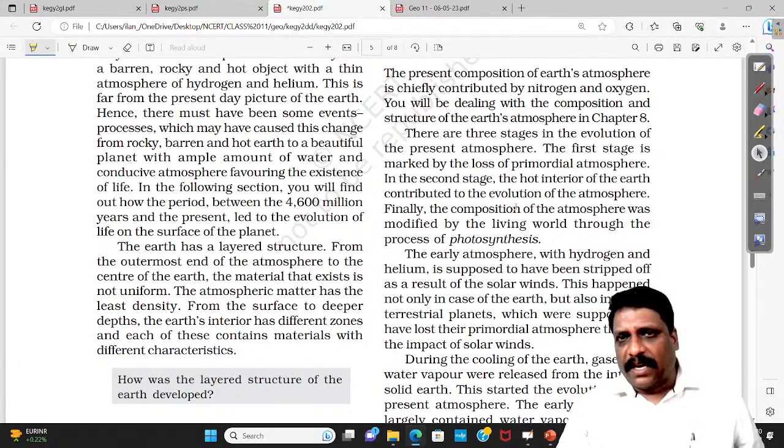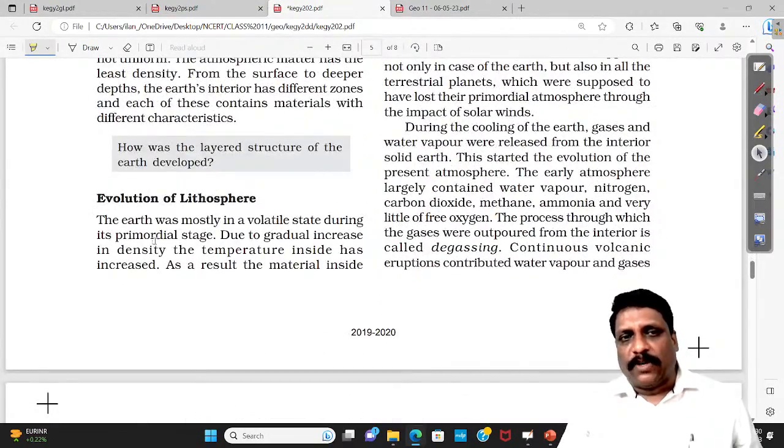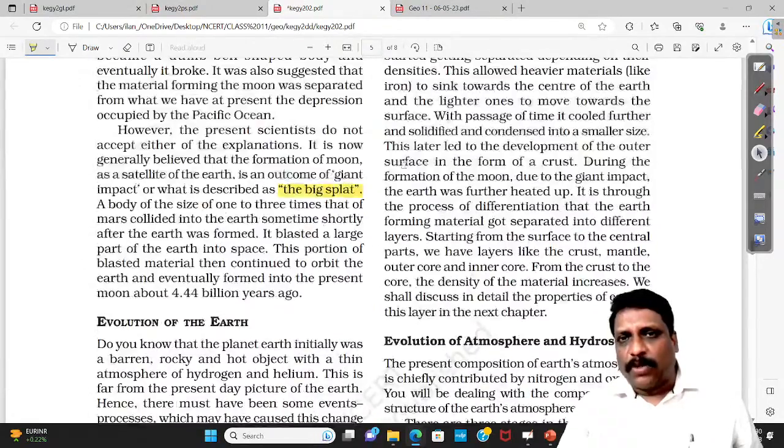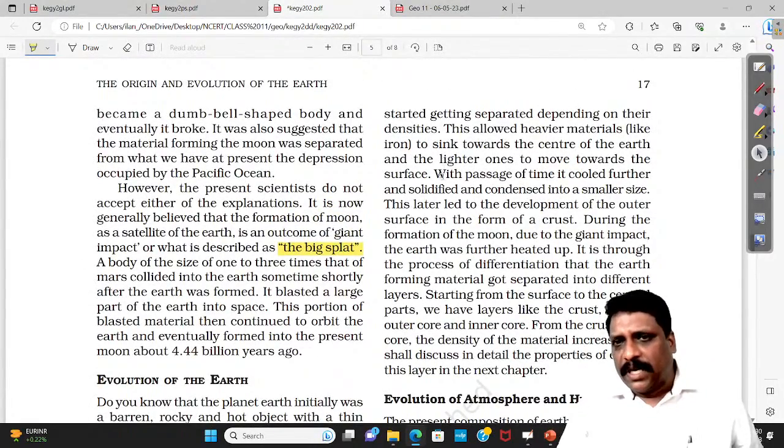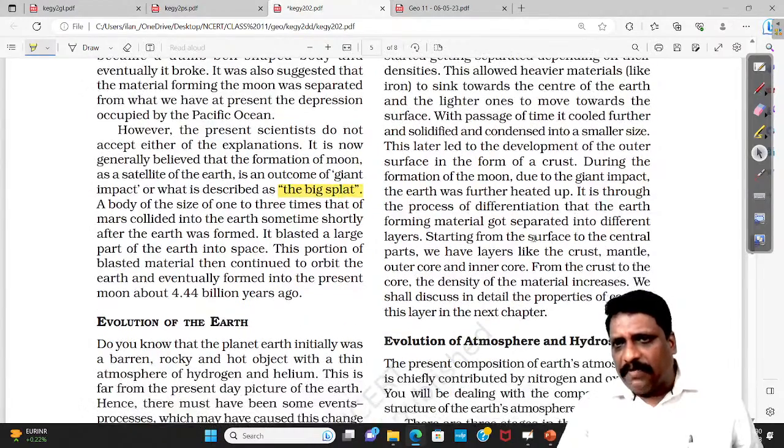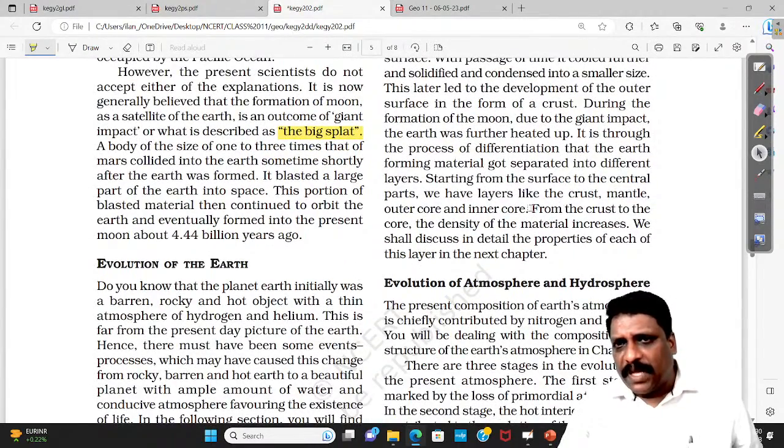And see, my dear friends, again, let me show you one statement. They were talking about the evolution of the lithosphere. While talking about this, read it. And when it comes to the last statement, see, from the crust to the core, the density of the material increases.